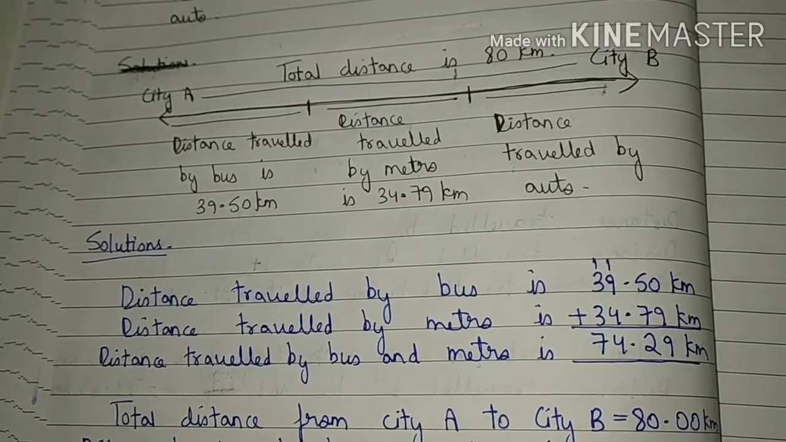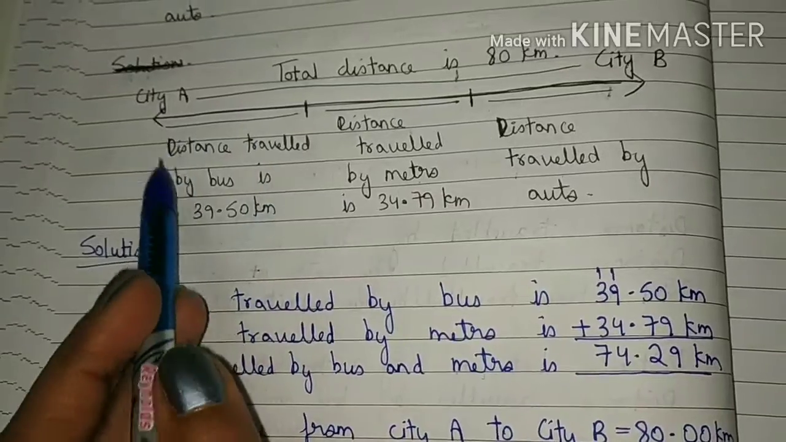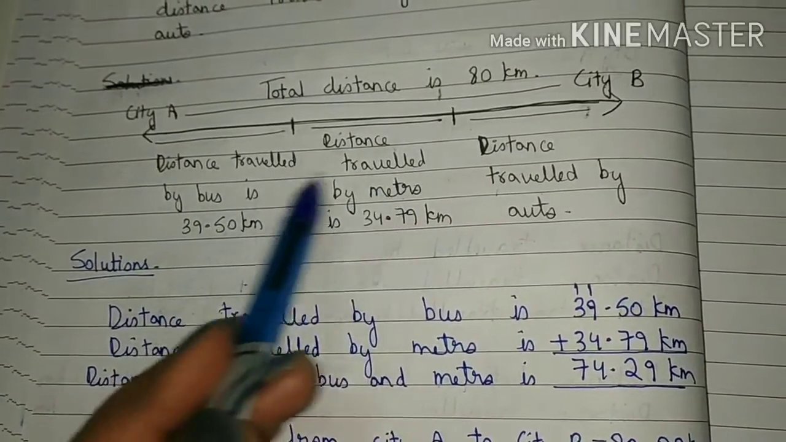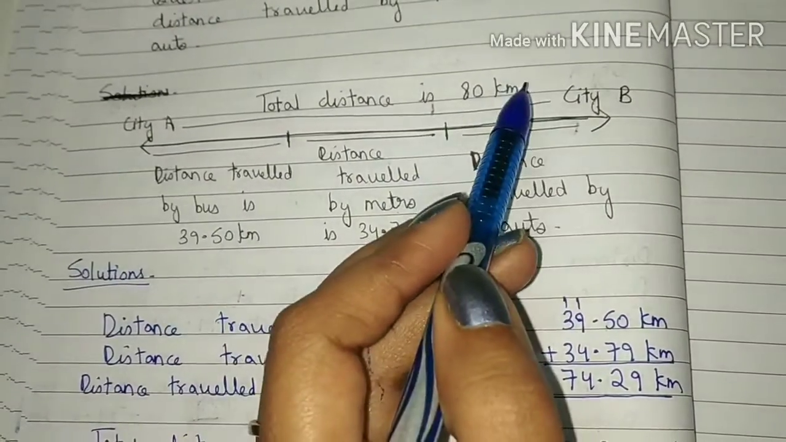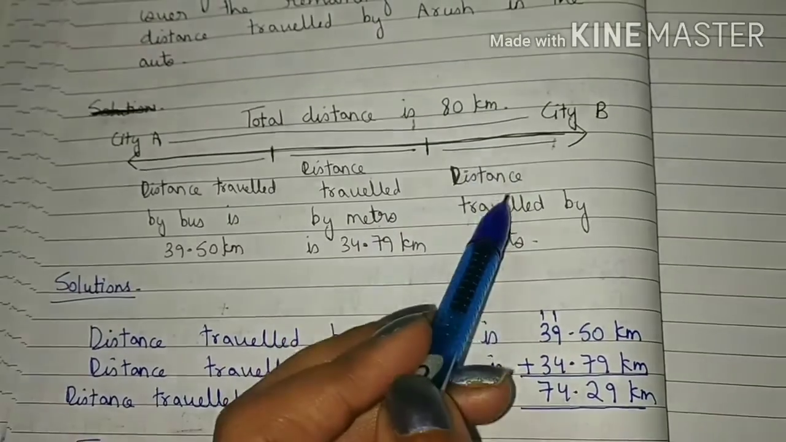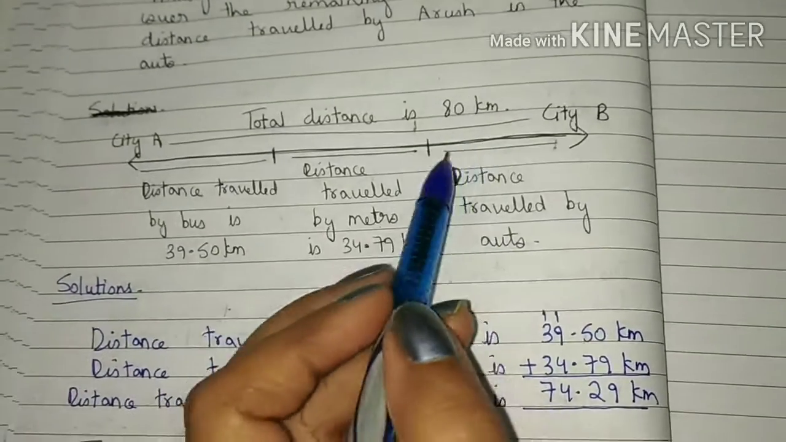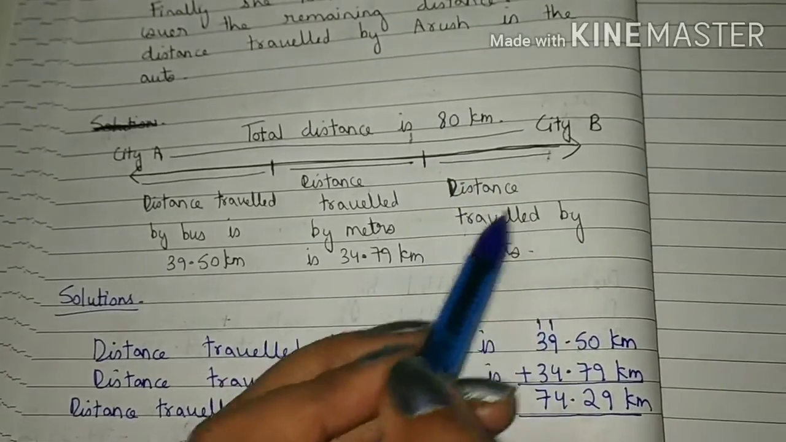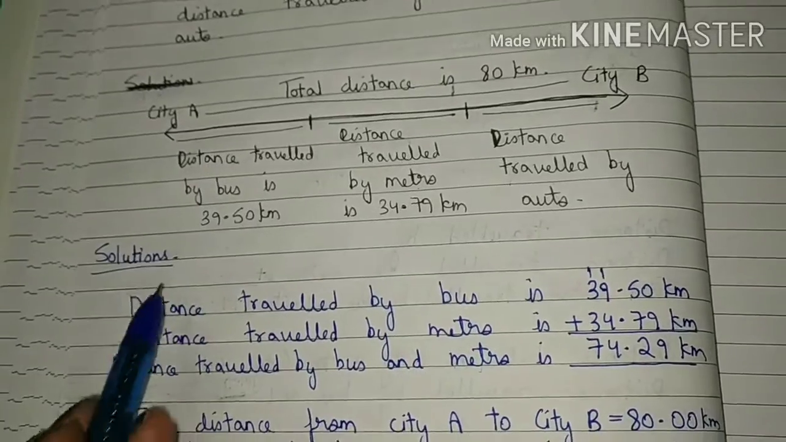Students, as I told you, firstly we will add these two distances, that is the distance travelled by bus and the distance travelled by metro. After that we will subtract it from the total distance, that is 80 kilometer, because then only we can find out how much distance was travelled by Arush with the help of auto. So students, now come to the solution.